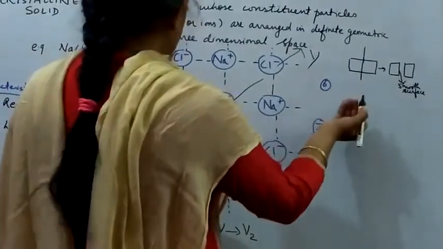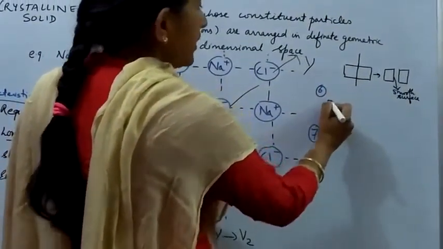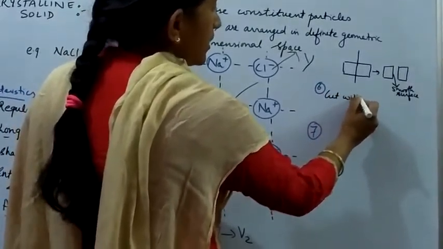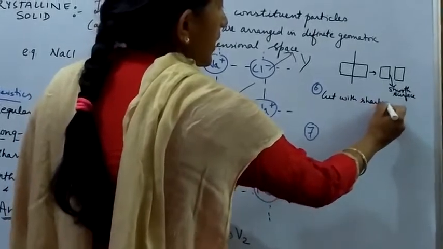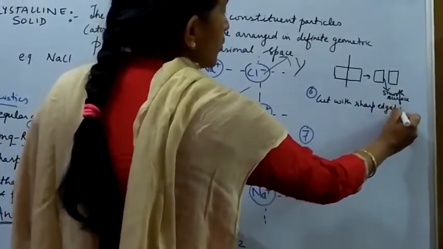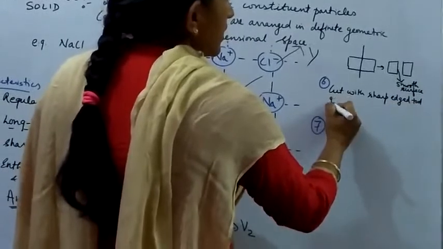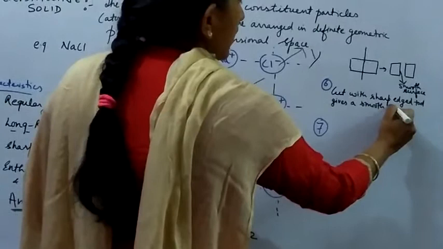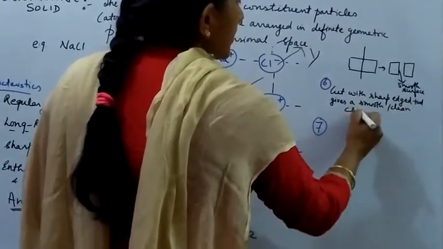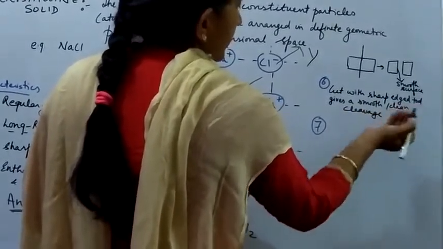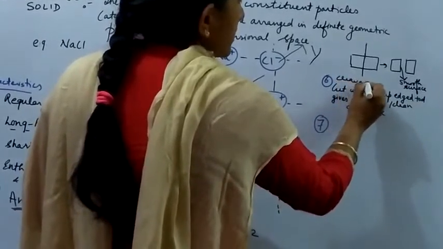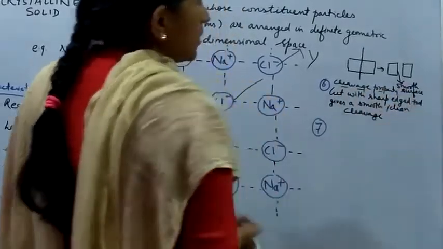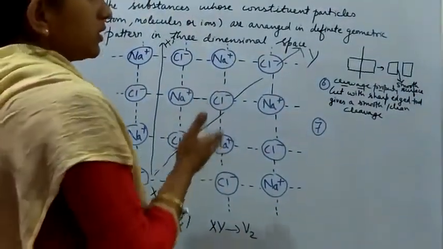So it can be concluded from here that crystalline solids, when they are cut with a sharp edged tool, give a smooth, or we can say a clean cleavage. This is the cleavage property of it, right? The sixth point was the cleavage property, that when it is cut with a sharp edge tool, we will have a very smooth surface obtained.